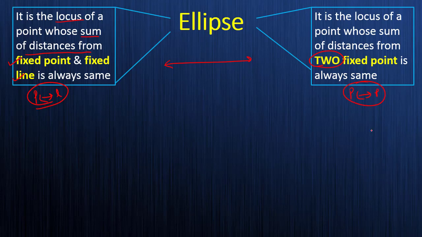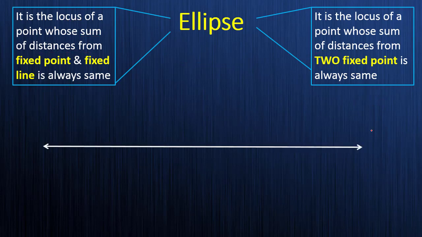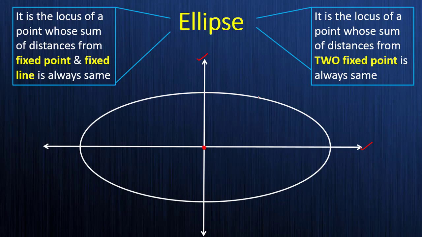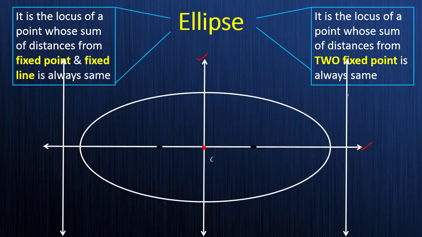Now let's see what is the actual pictorial definition of the ellipse. Suppose this is the x-axis and this is the y-axis, and considering this as a center, let's draw an ellipse. So this is my ellipse now. Here these are the two fixed lines we have, and these are the two fixed points we have.